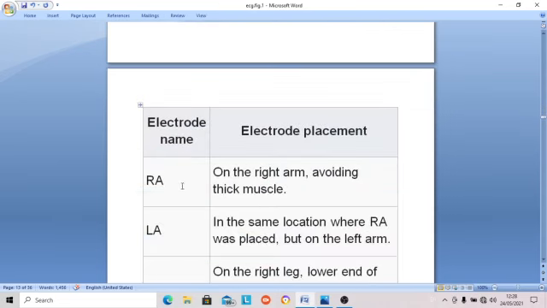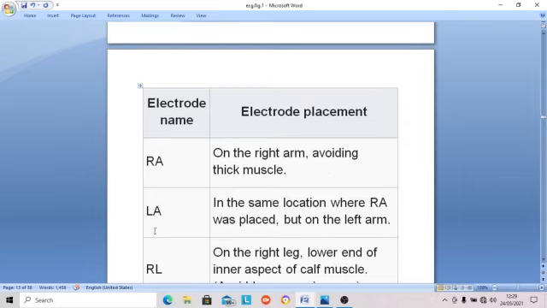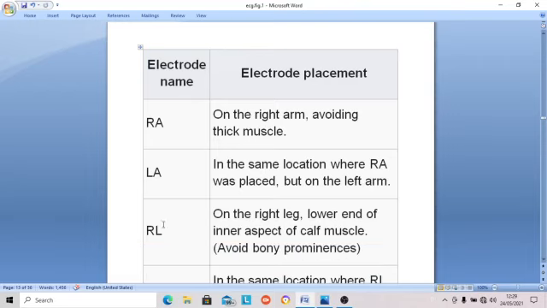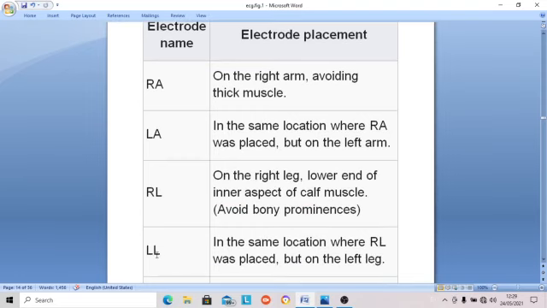Electrode RA means right arm. It is placed on the right arm, avoiding thick muscle. Then electrode LA means left arm, in the same location on the left arm. The right leg electrode is for earthing. And then the left leg electrode is for our use, in the same location on the left leg.